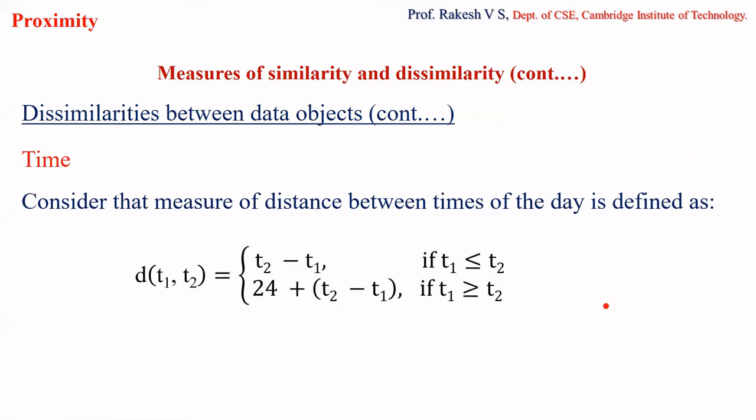The distance between two times T1 and T2 is equal to T2 minus T1 if T1 is less than or equal to T2. It will be equal to 24 plus T2 minus T1 if T1 is greater than T2. This is the definition for time. So to find the distance between any two times, this is the recursive definition that I'm going to consider, right?